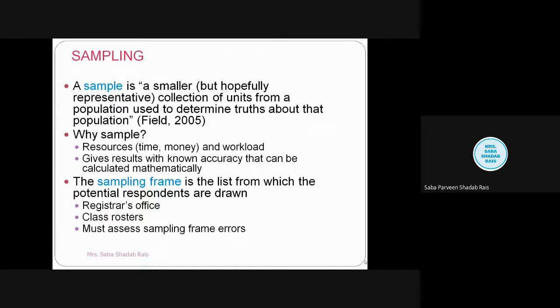Okay. So sample is very important to collect, because it helps to manage the resources, time, money, workload, everything. If you do the research and take the whole population, it is going to be very difficult. The sample gives the result with known accuracy that can be calculated mathematically. For example, I have taken a sample of a Petri dish to study the air microflora. Then that particular knowledge I will apply to the whole air. So I will do the calculation, so that I will get the final answer.